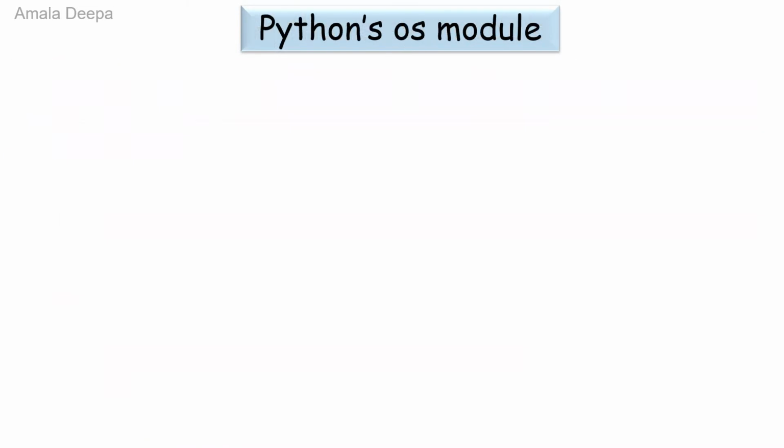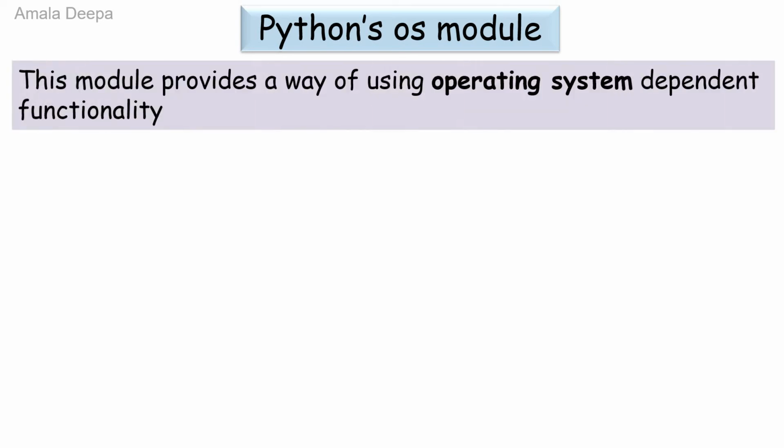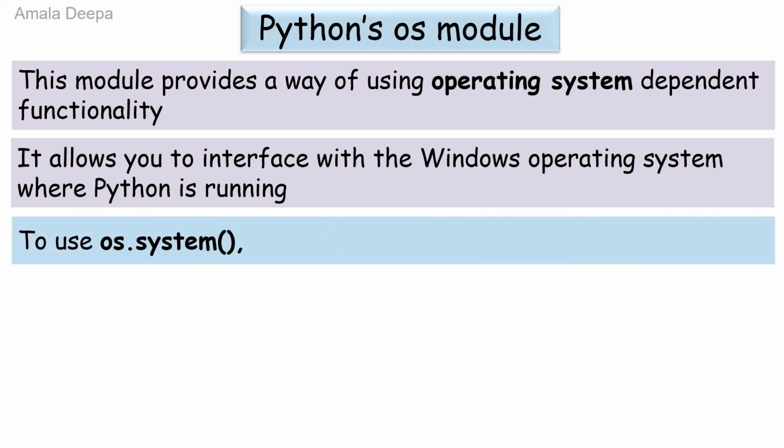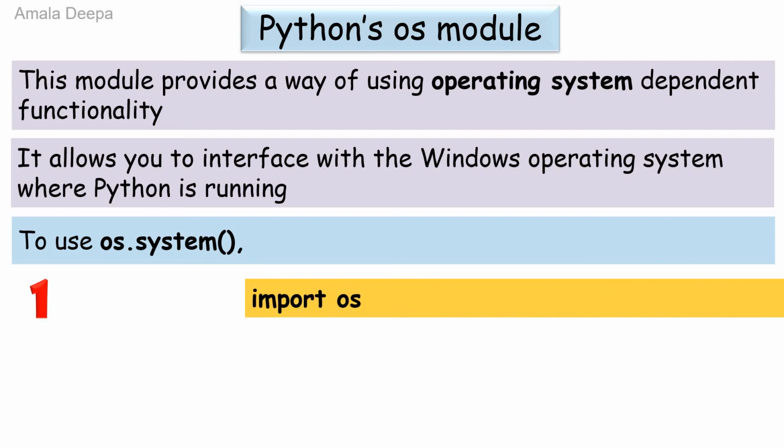Python's os module. This module provides a way of using operating system dependent functionality. It allows you to interface with the Windows operating system where Python is running. To use os.system, import os.